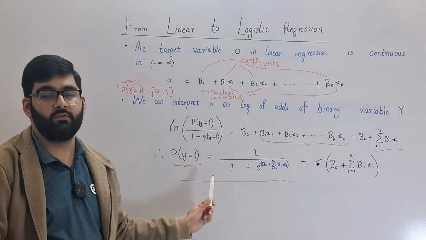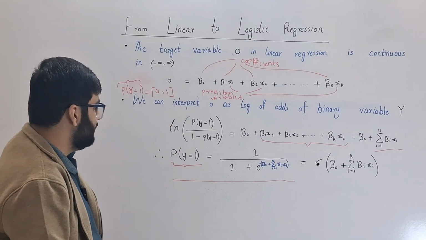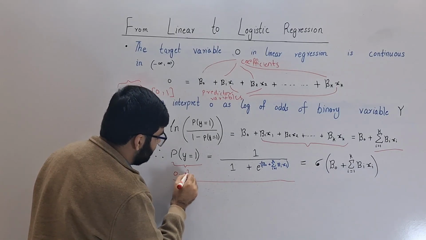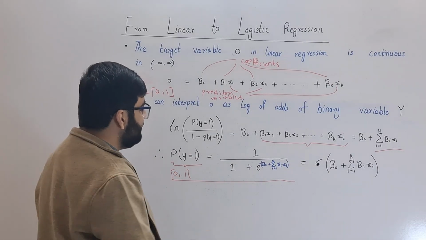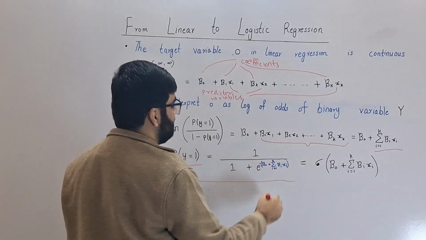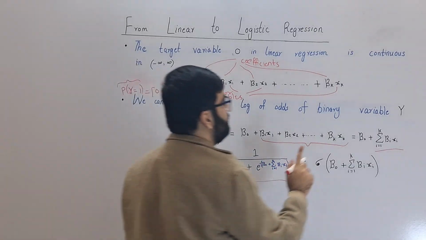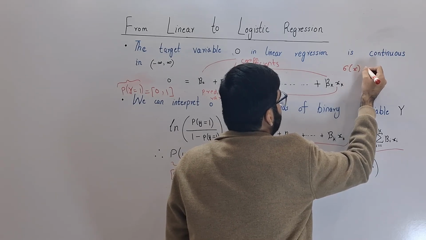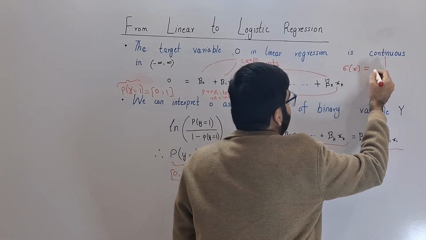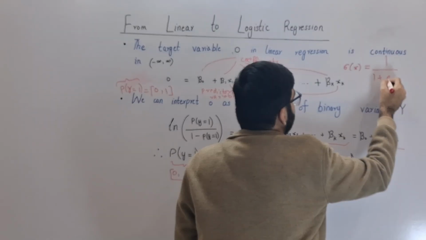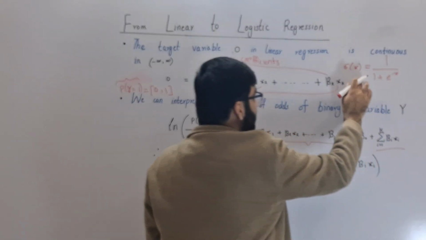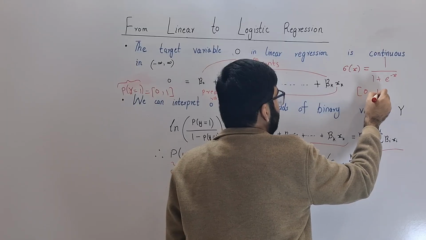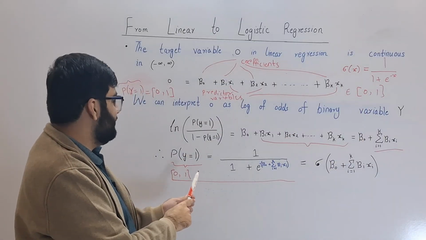When we solve this equation for the probability that y equals 1, we get this equation. This is the equation of logistic regression. The range is 0 to 1. And this is called the sigmoid activation function. Look carefully: sigmoid of x is equal to 1 divided by 1 plus e to the power minus x, and the interval of this function is 0 to 1. Same here.